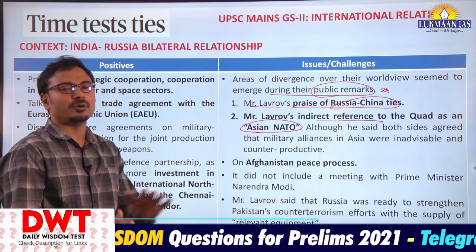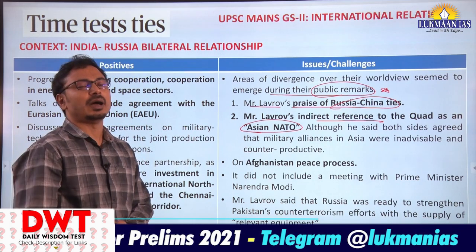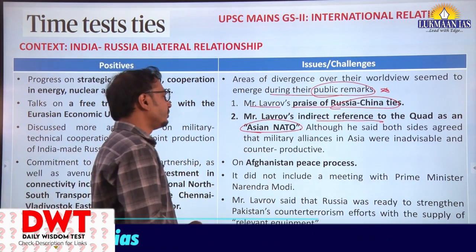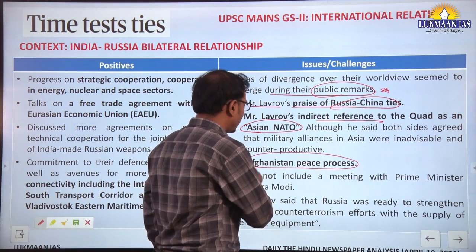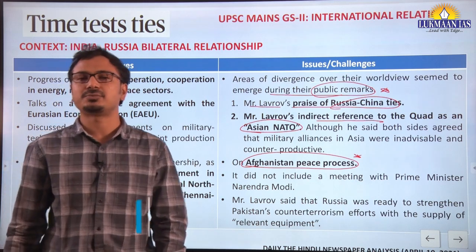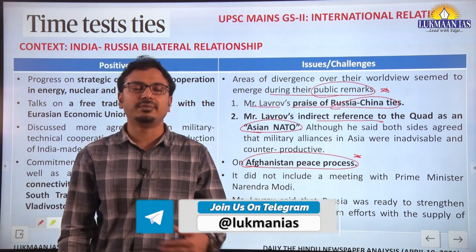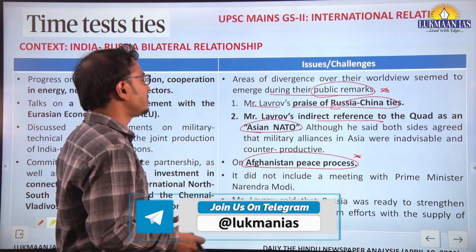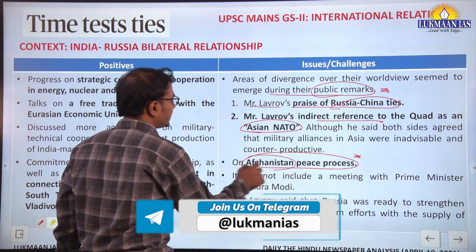So Russia does not want to have Quad or is not in favor of Quad. Along with that, both countries were on different tables regarding the approach to the Afghan peace process. Russia wants the Taliban to have power sharing and India wants a democratic process in Afghanistan.